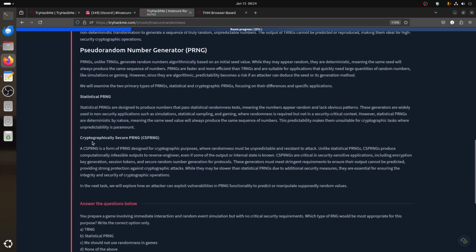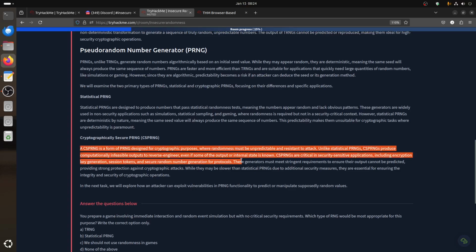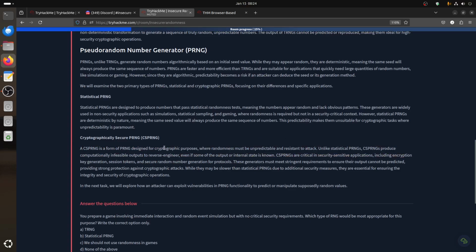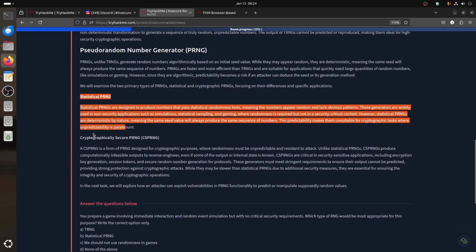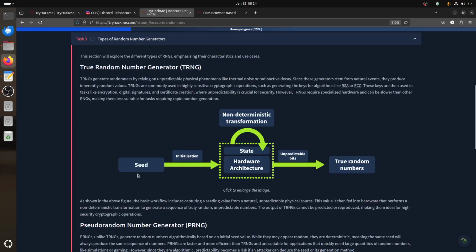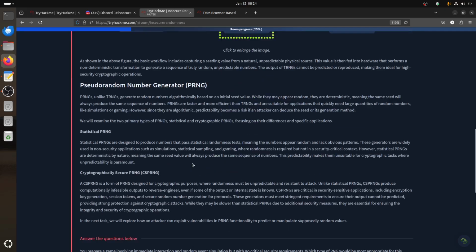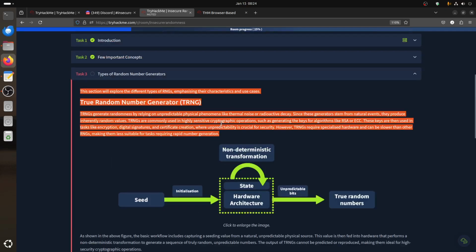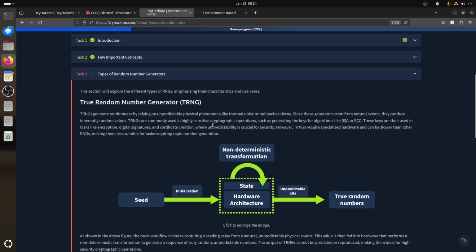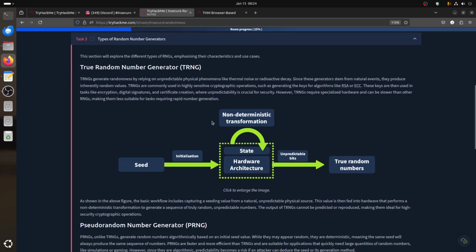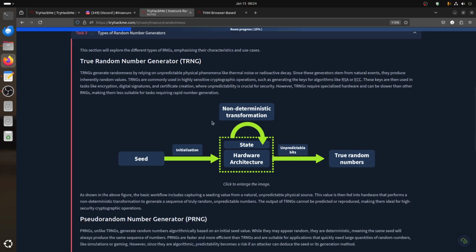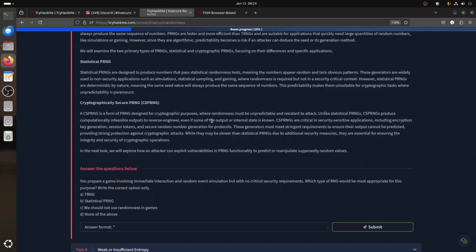On the other hand, there is a cryptographically secure PRNG, a PRNG designed for cryptography purposes. This one has stricter conditions. That's why for fast things you use the statistical one, but for more secure uses you use the cryptographic one. Some laptops have a hardware for cryptography, they call it TPM or something. I forgot the name.